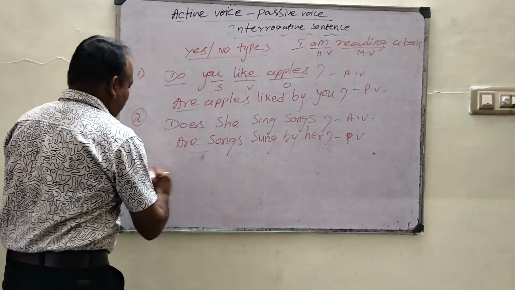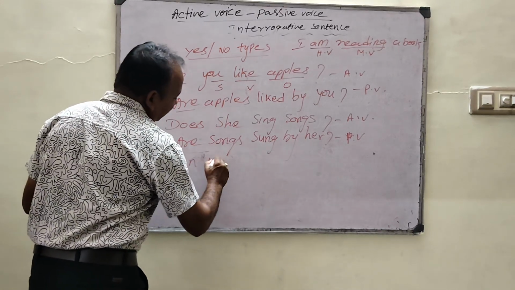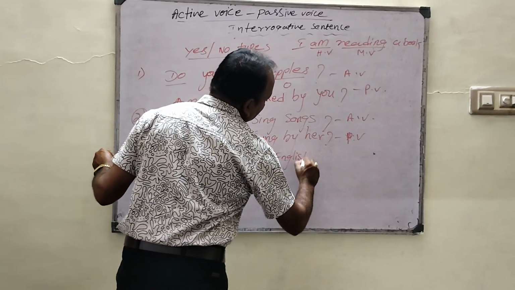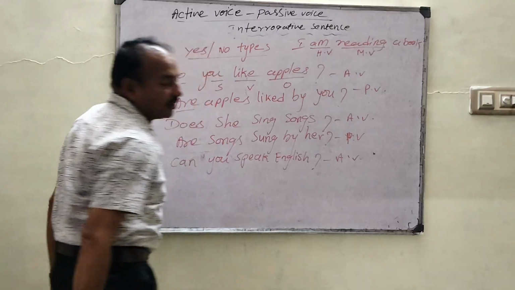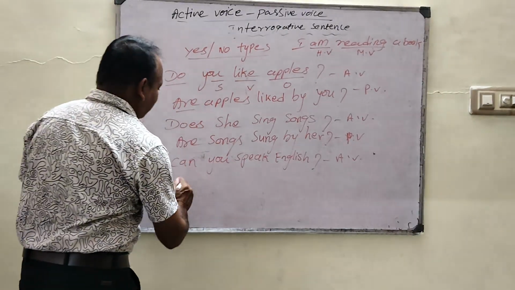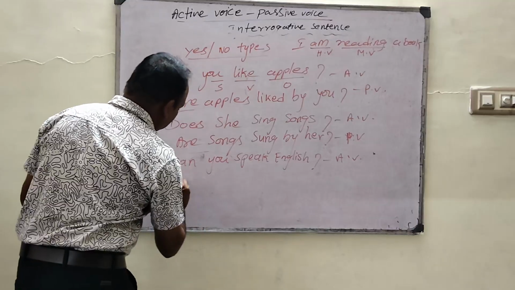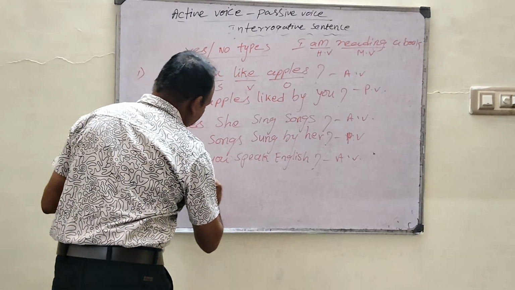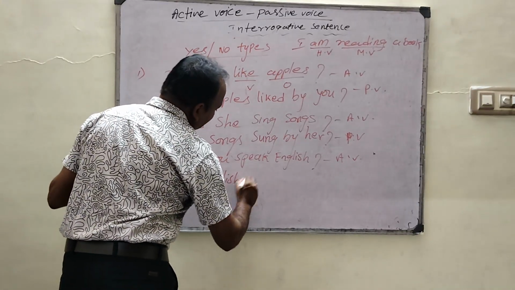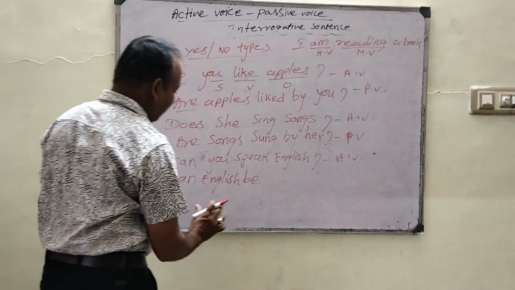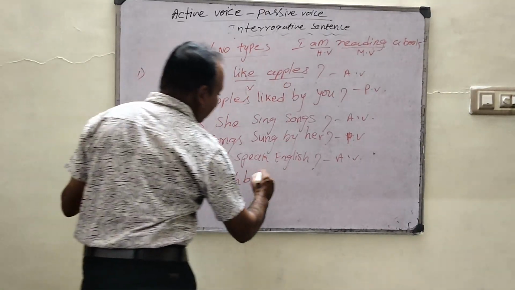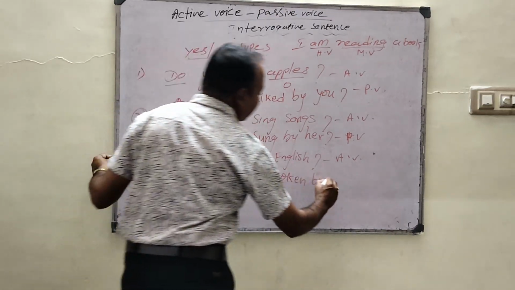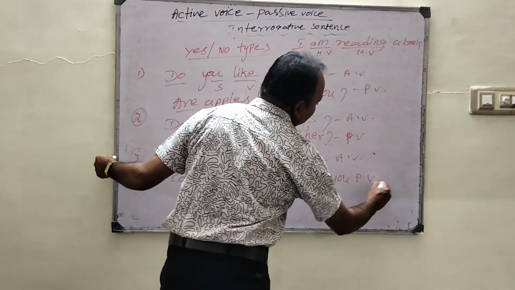Similarly, let us see: Can you speak English? It is in active voice. What is the passive form of this? So English. Since can is already given, we can't change it. So: Can English be spoken by you? After the verb, by you changed as you. There is no change. It is in passive voice.